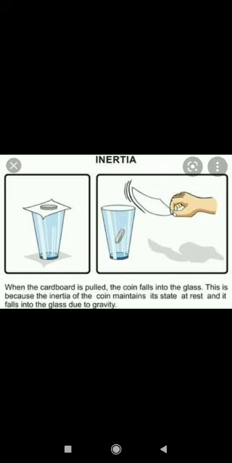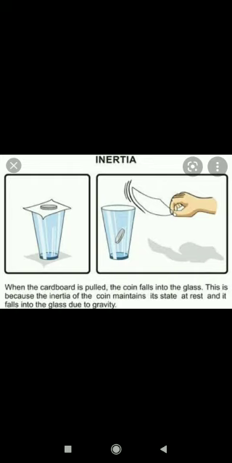The coin will fall into the glass because due to inertia the coin will remain at rest. The coin was not moving, it was at rest, so it will remain at rest and will not move with the cardboard.